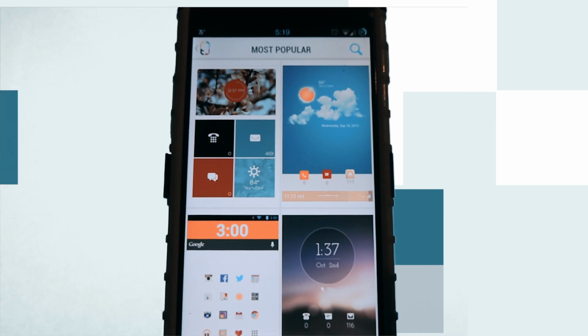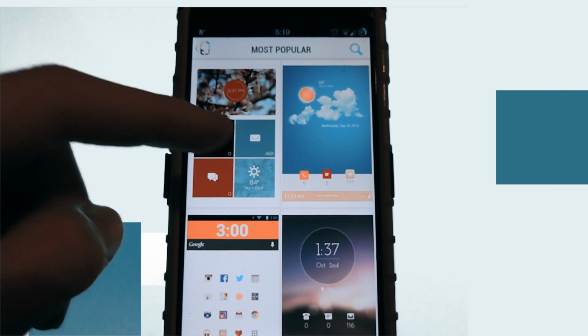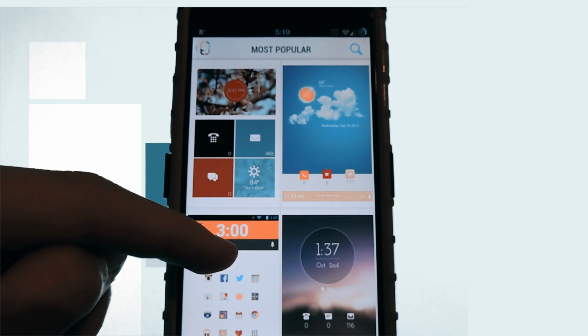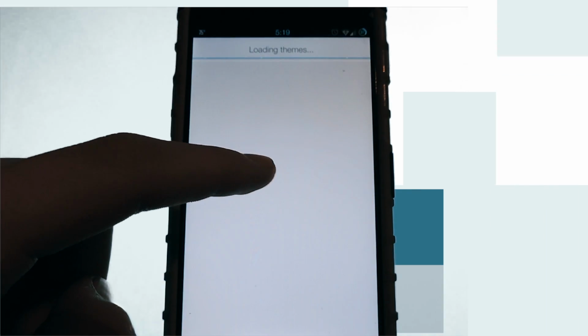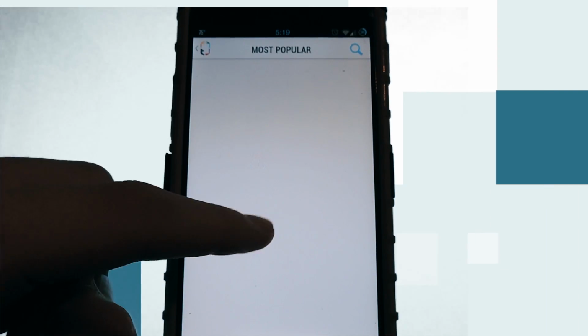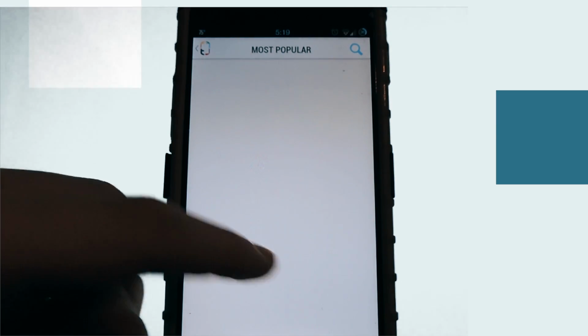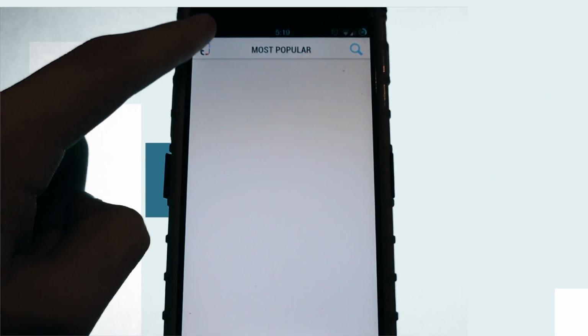But Themer doesn't like that, so when I first opened the app, the themes weren't appearing. It was just a white screen, and no matter how many times I refreshed it, it was just a white screen. And as you can see, now that I refreshed it, it went to the white screen because I'm missing the soft keys at the bottom.